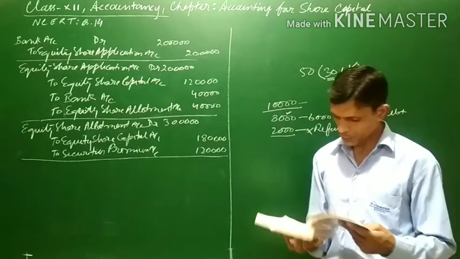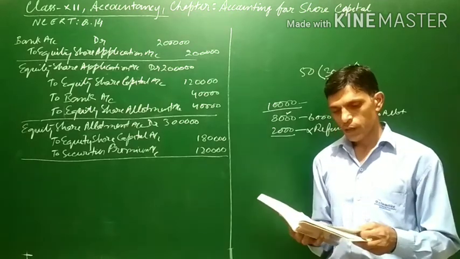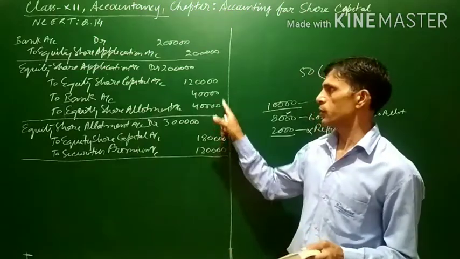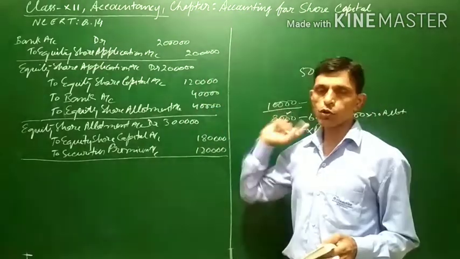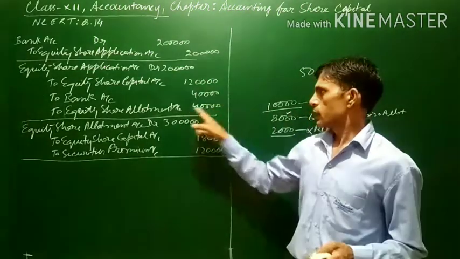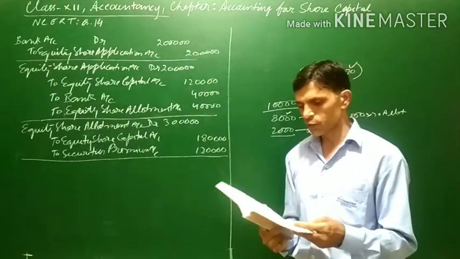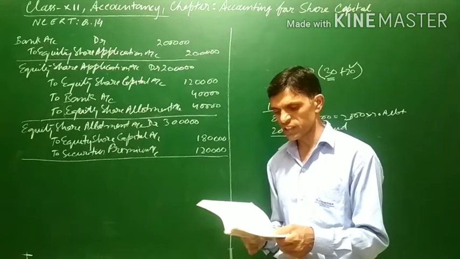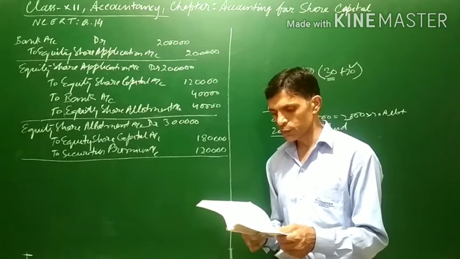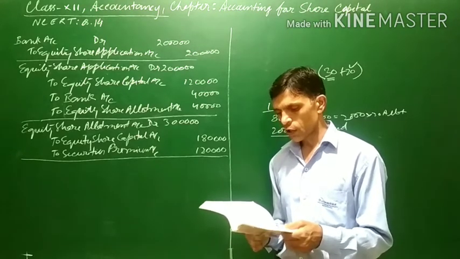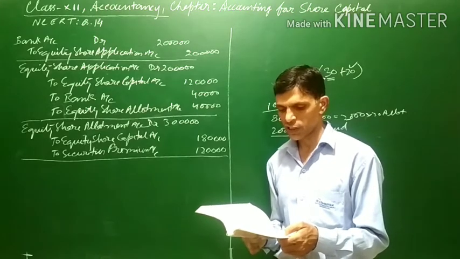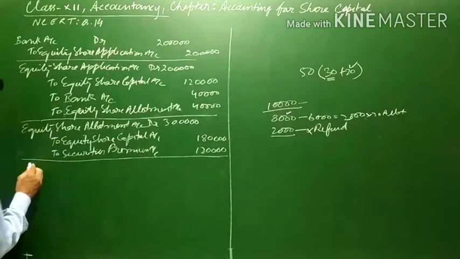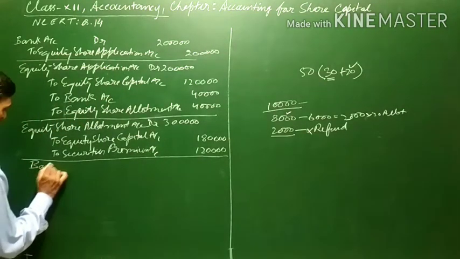Now let us see what is happening in the remaining question. Money received on application is adjusted toward allotment, which we have already done. For the applicants to whom full allotment was not made, their excess application money has been adjusted toward allotment. Next, Rohit, to whom 300 shares were allotted, failed to pay the allotment money and call money, and his shares were forfeited. Now, after this, allotment money will be received. Bank account debit.